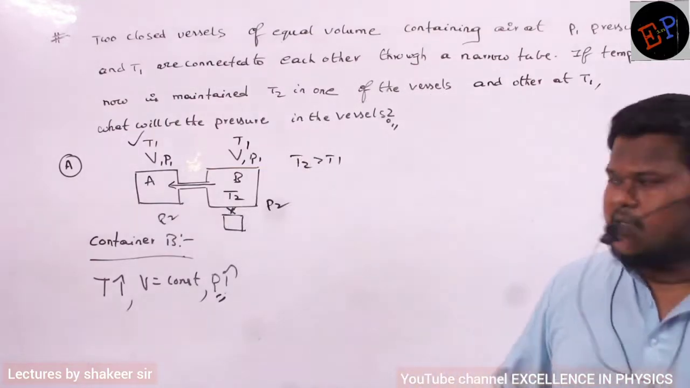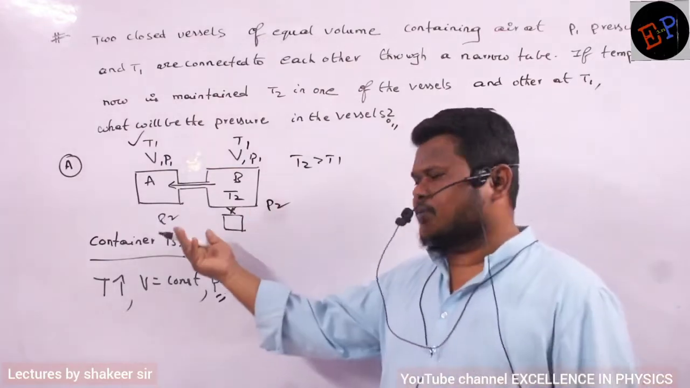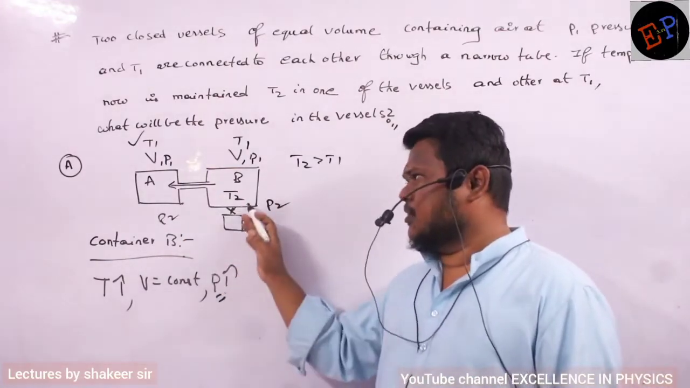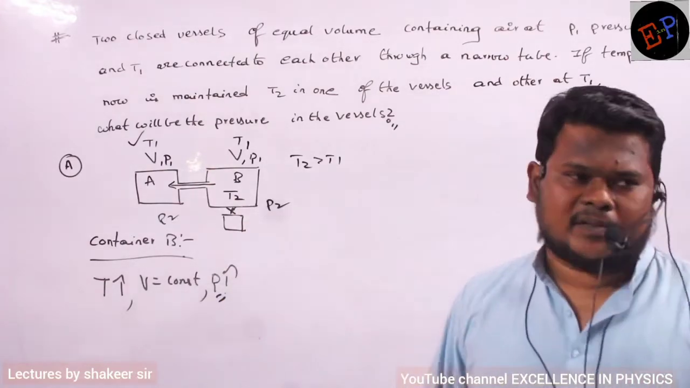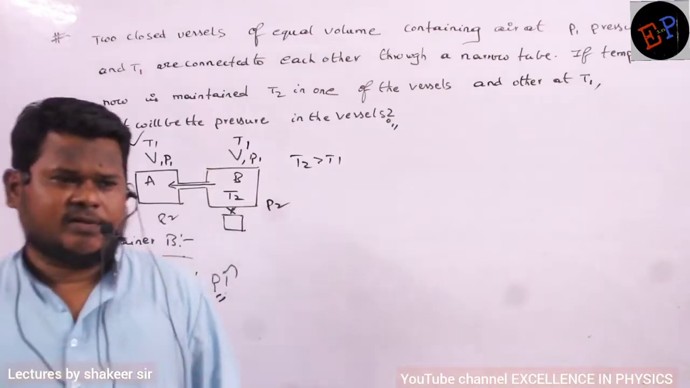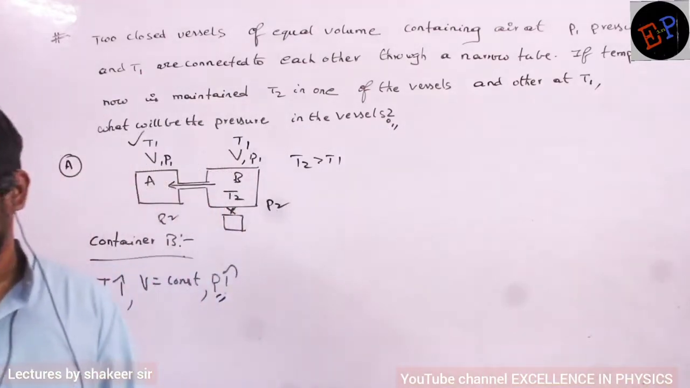Are you able to understand? Initial pressures are P1, P1. Final pressures will be P2, P2. Volumes remain the same, but temperatures are different. Temperature here is T2 and temperature here is T1. Is a chemical reaction happening? Chemical reaction is not happening, no? So the number of moles of gas remains the same. So again, based on the same logic, we will do this calculation.